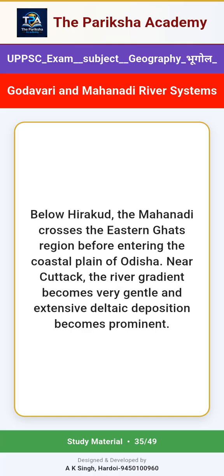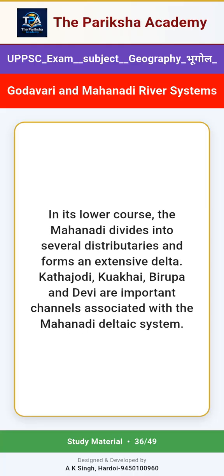Below Hirakud, the Mahanadi crosses the Eastern Ghats region before entering the coastal plain of Orissa. Near Cuttack, the river gradient becomes very gentle and extensive deltaic deposition becomes prominent. In its lower course, the Mahanadi divides into several distributaries and forms an extensive delta. Katajodi, Kwakhai, Birupa and Devi are important channels associated with the Mahanadi deltaic system.